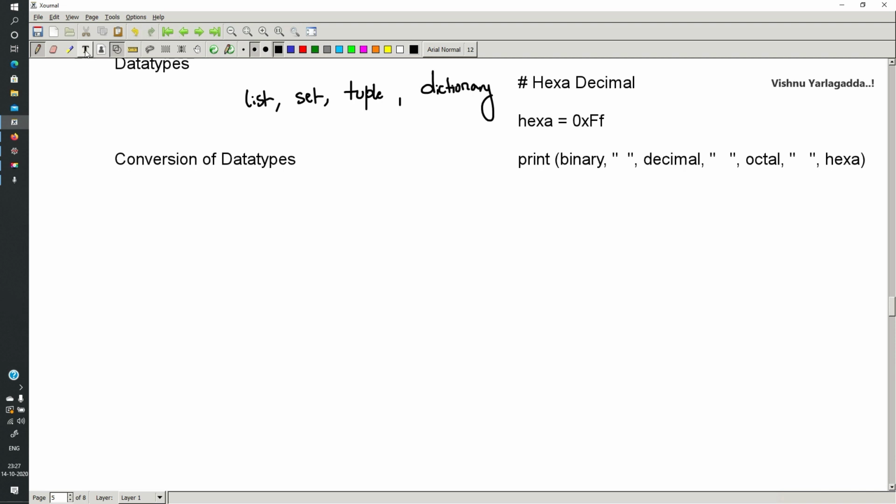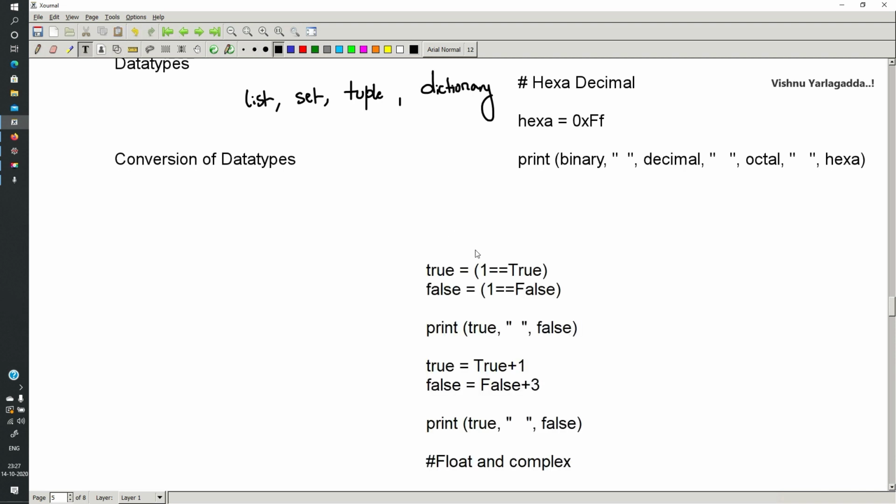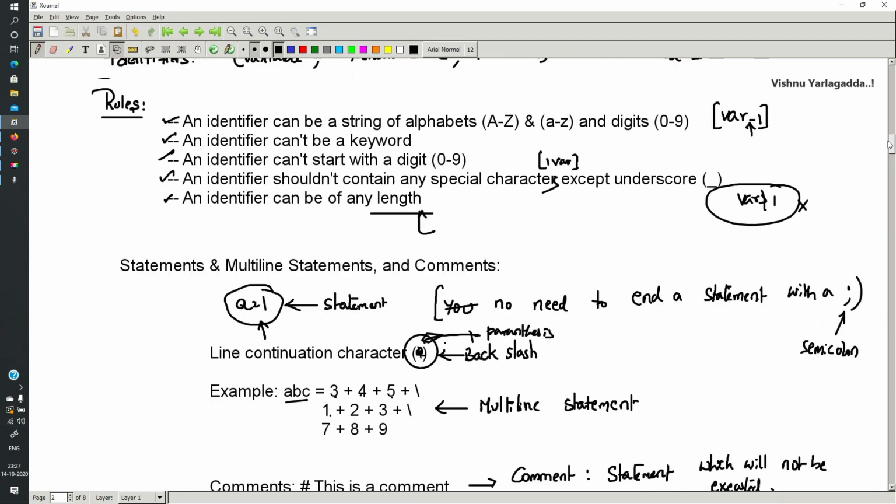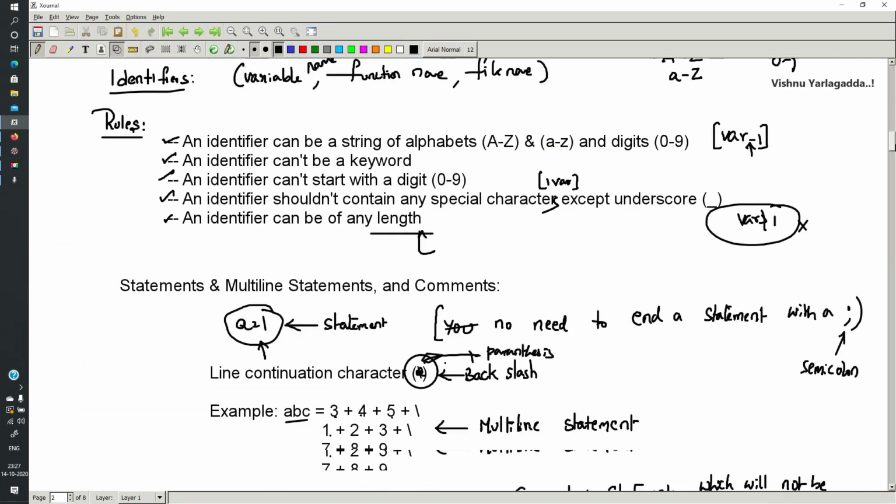So I had taken much time for this video. In the next video I'll explain the different types of data types, and you can come to know about different types of programming and statements as well as all those things.